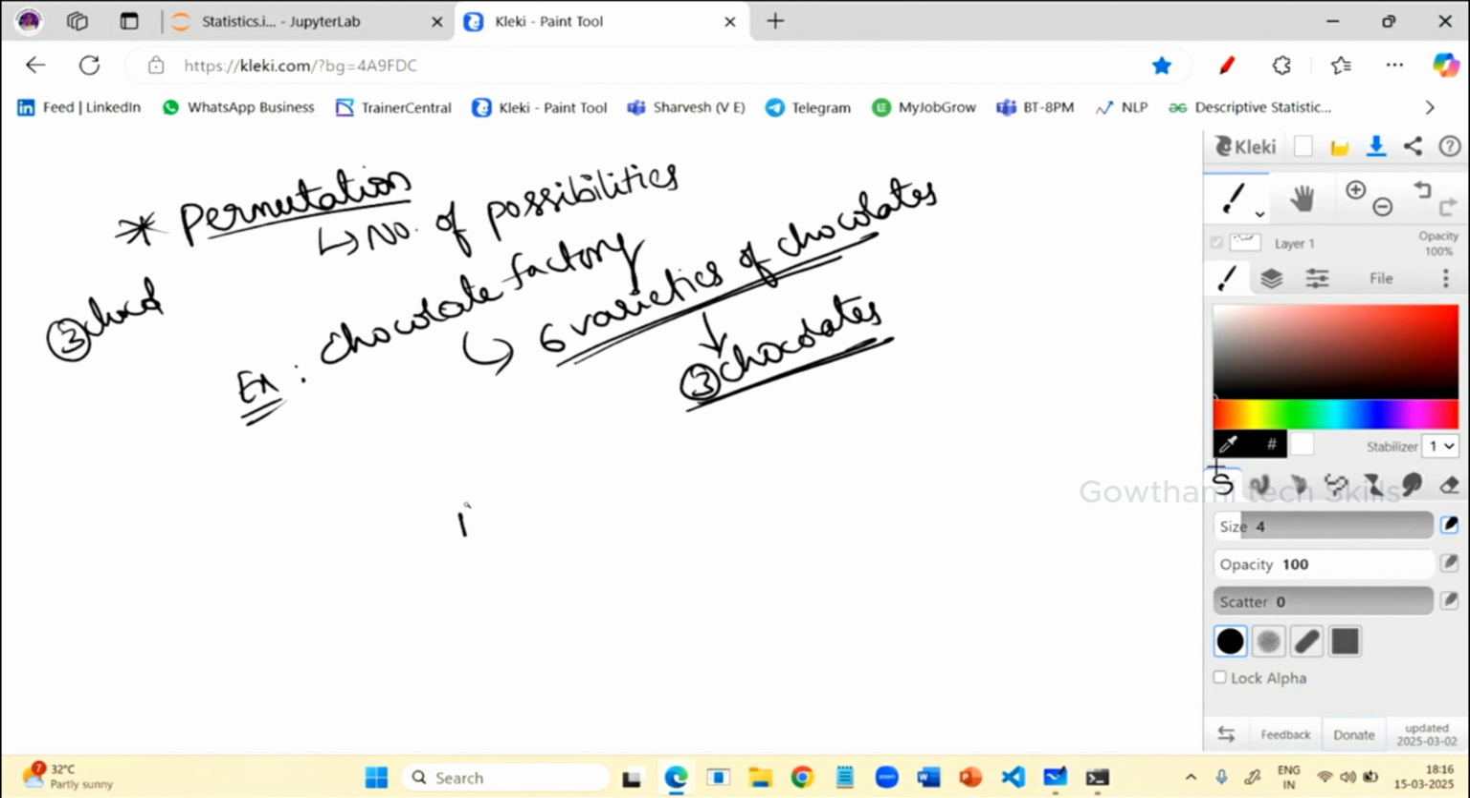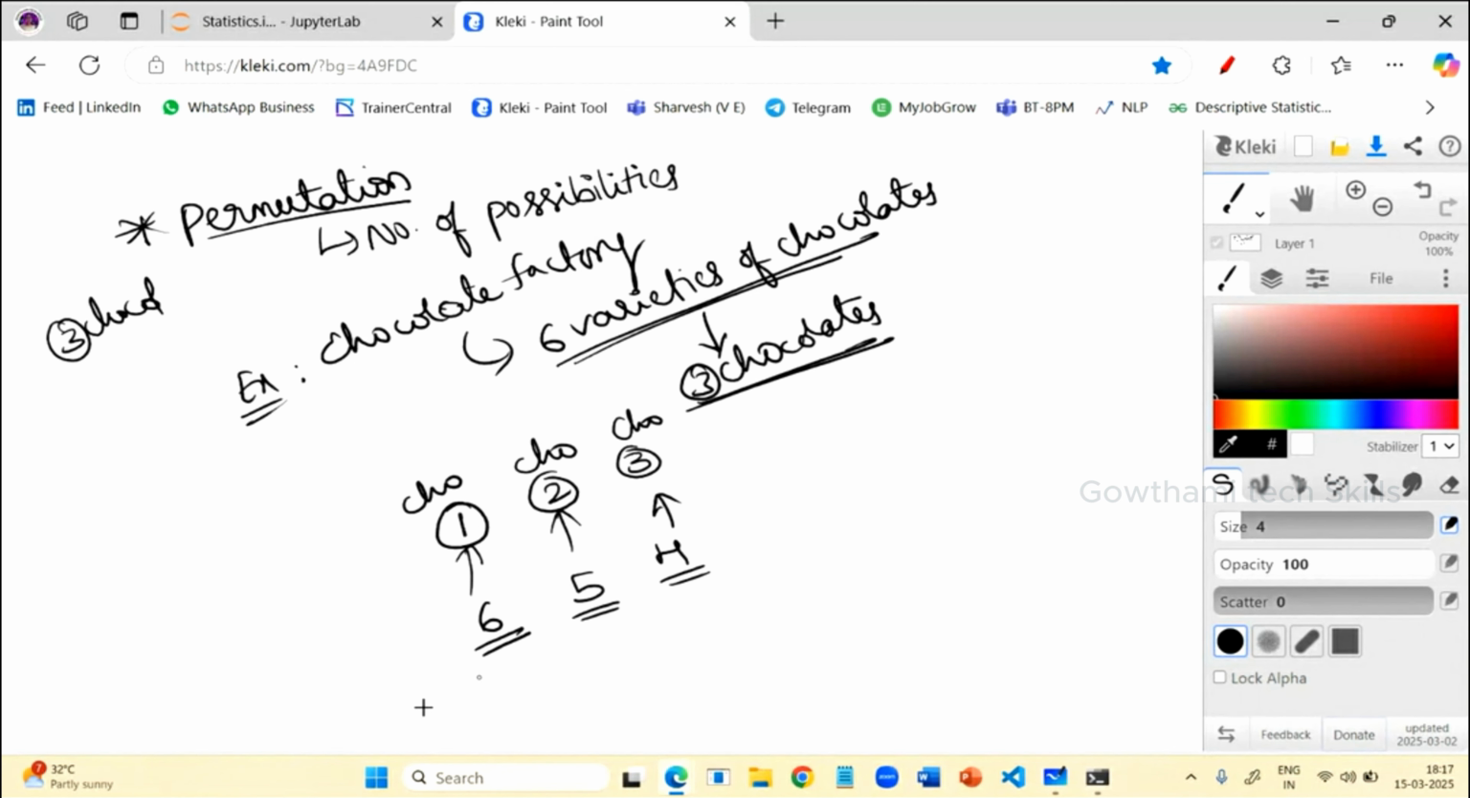Very simple. First, you pick a chocolate, from how many chocolates? 6 chocolates. You have picked one chocolate from the 6, so how many chocolates remain? 5 chocolates. So from the 5 chocolates, you are going to pick the second chocolate. Here one more chocolate is reduced, so you still have 4 chocolates. From the 4, you are going to pick a third chocolate.